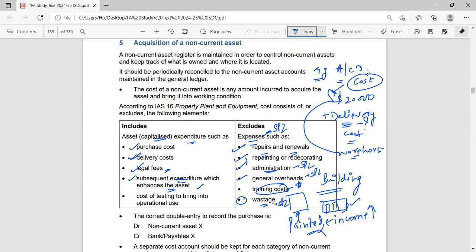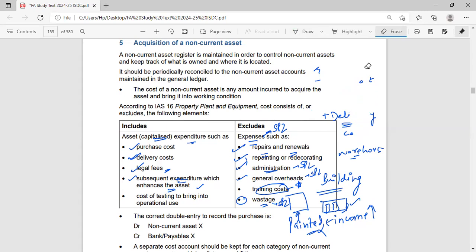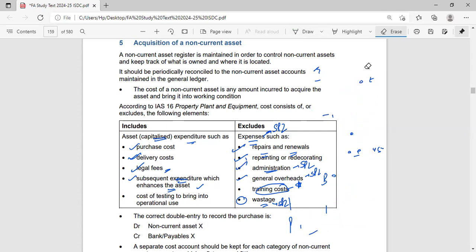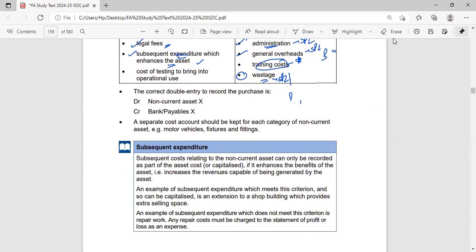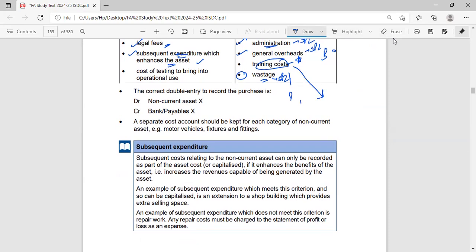Now what is this training fee? Let me just clear it. Now suppose the machinery which I purchased is of new technology, so my employees do not know how to use it.